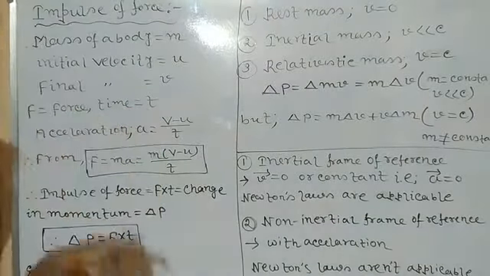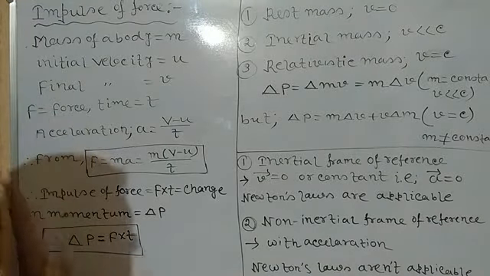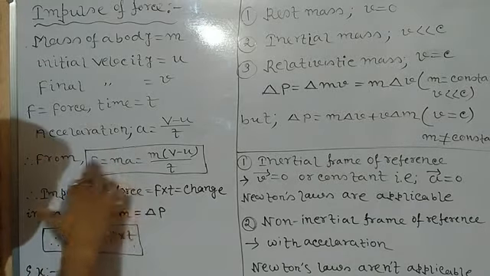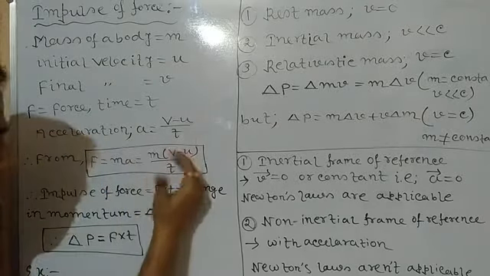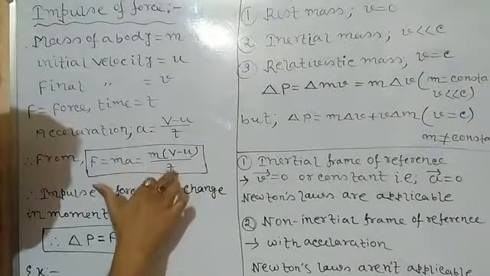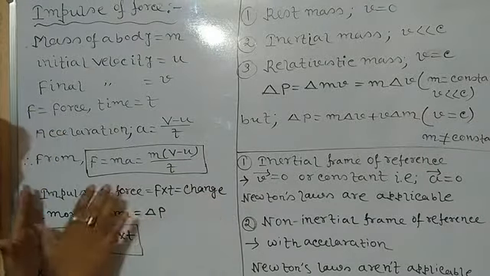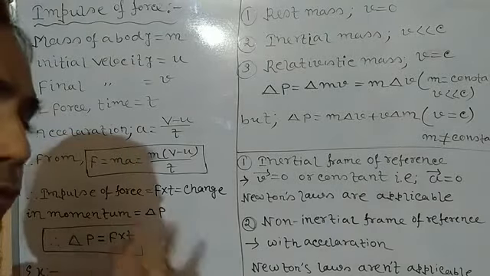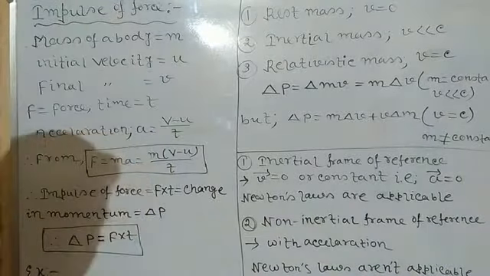So this is the concept of impulse of force, which was discussed in class 9, though it was not mentioned as impulse of force. The most vital thing here is that F is equal to change in momentum over time, so applied force is the rate of change of momentum. When time is in the denominator, it means rate of change of momentum. When t is multiplied, it becomes change in momentum. So the unit of impulse of force is the unit of momentum, that is kg meter per second, gram centimeter per second, like this.